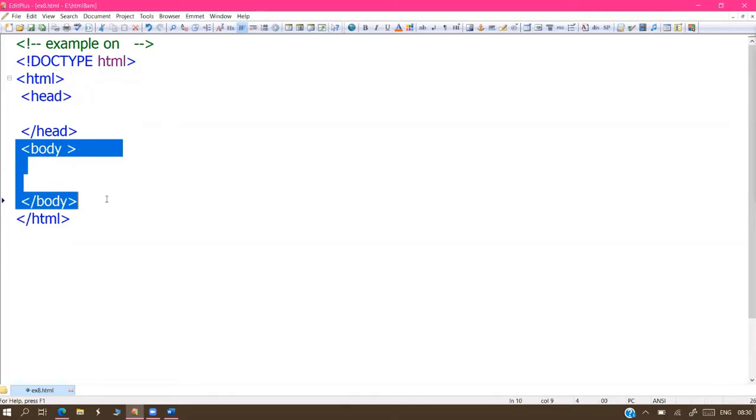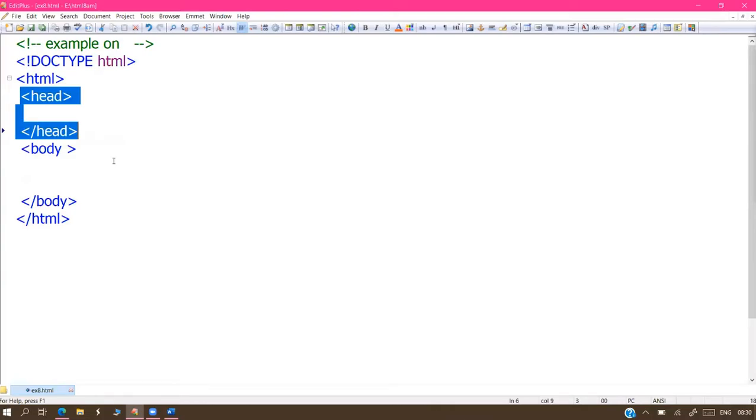Inside the body section, we don't have any settings for our web page. We have only the designing part in the body section. This is called the content section. Content means output, non-content means non-output.